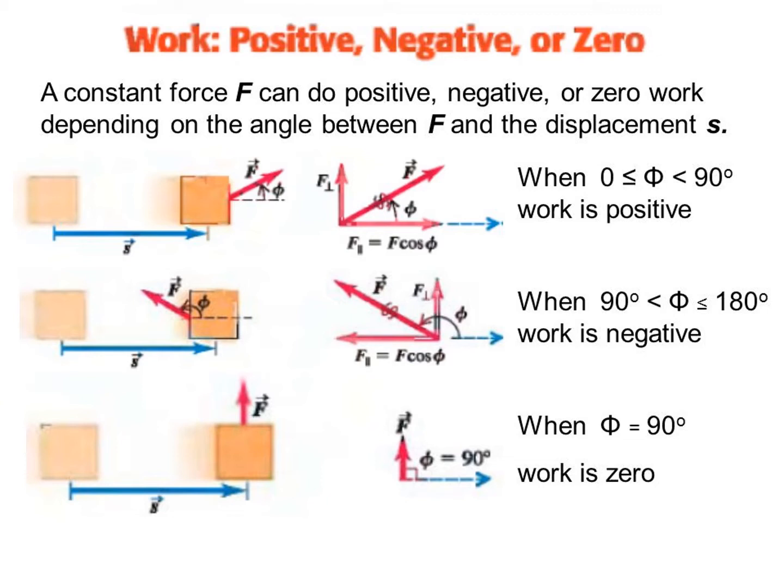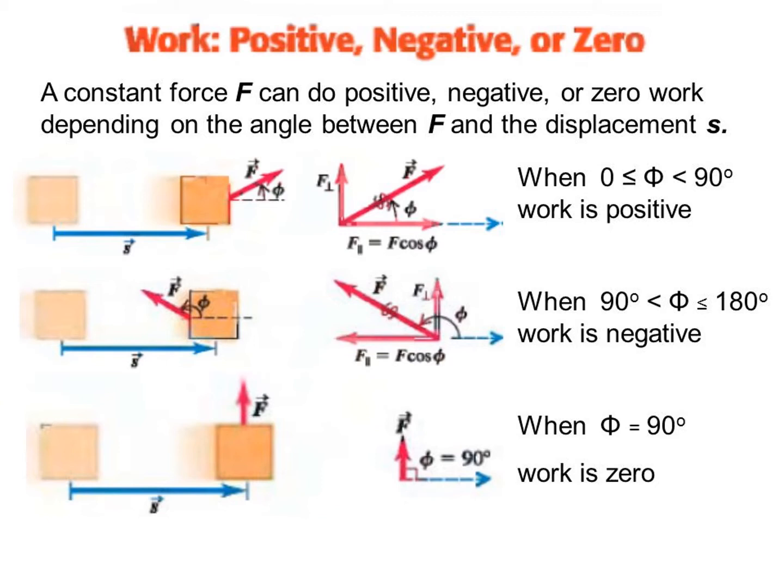Now when the displacement is 0. First of all, we have seen the force is 0. Now the displacement is 0. For example, when a force is applied on a rigid wall, it does not produce any displacement. Hence, the work done is 0.